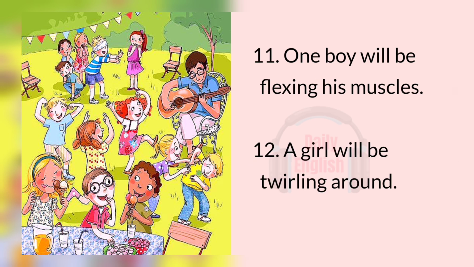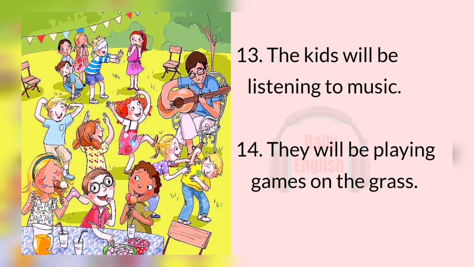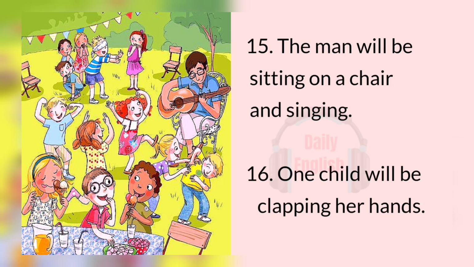11. One boy will be flexing his muscles. 12. A girl will be twirling around. 13. The kids will be listening to music. 14. They will be playing games on the grass. 15. The man will be sitting on a chair and singing.